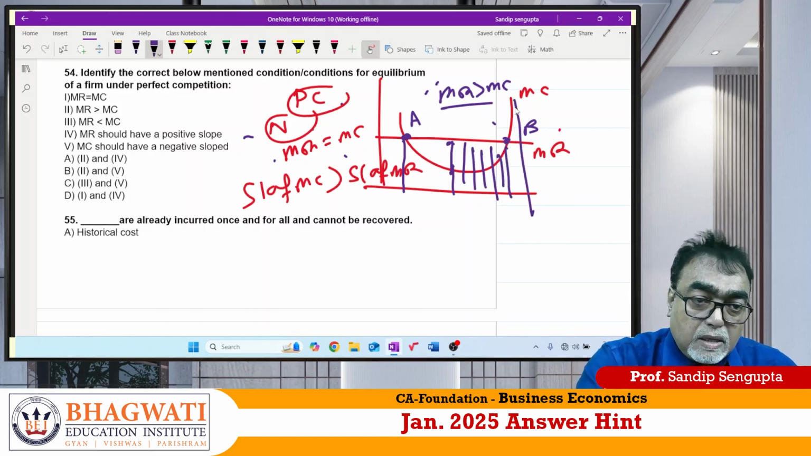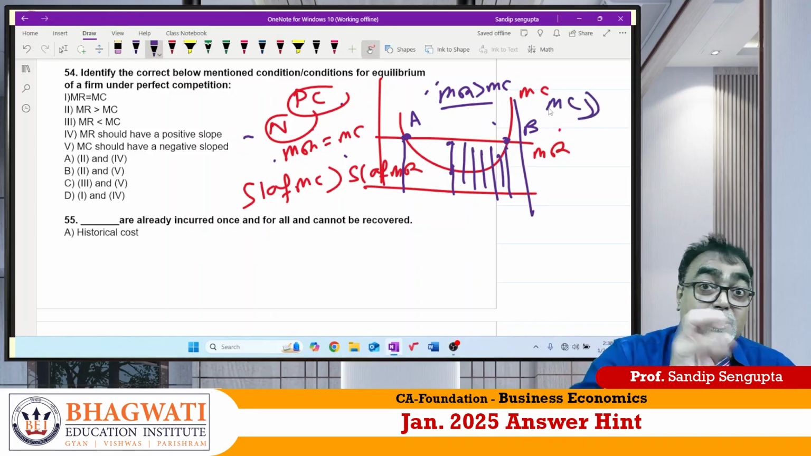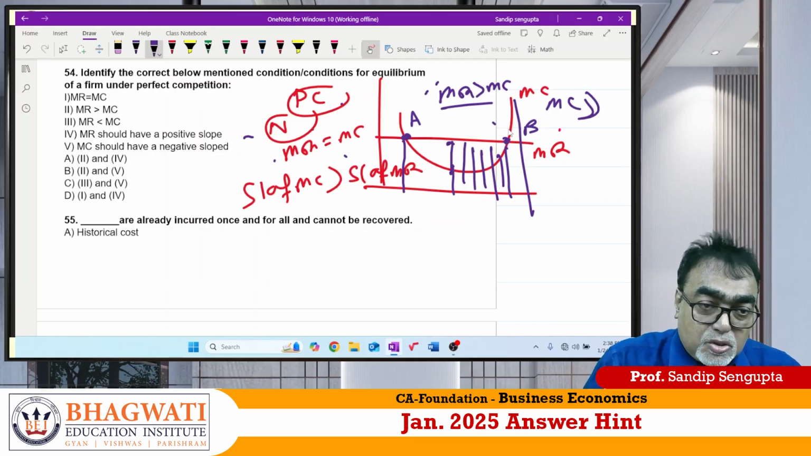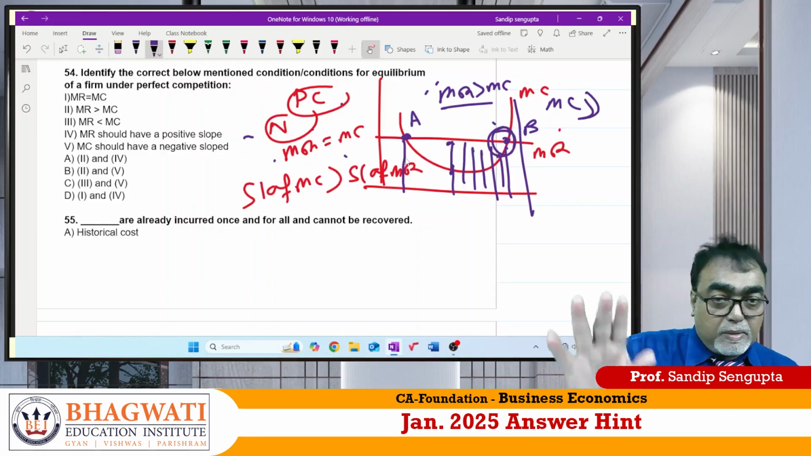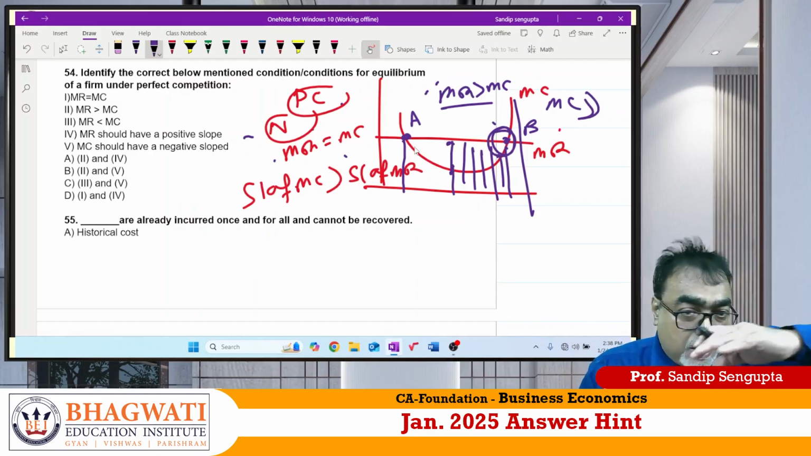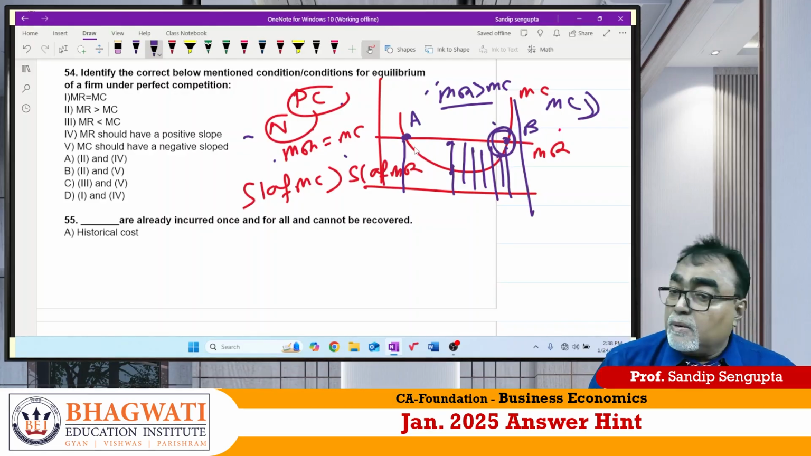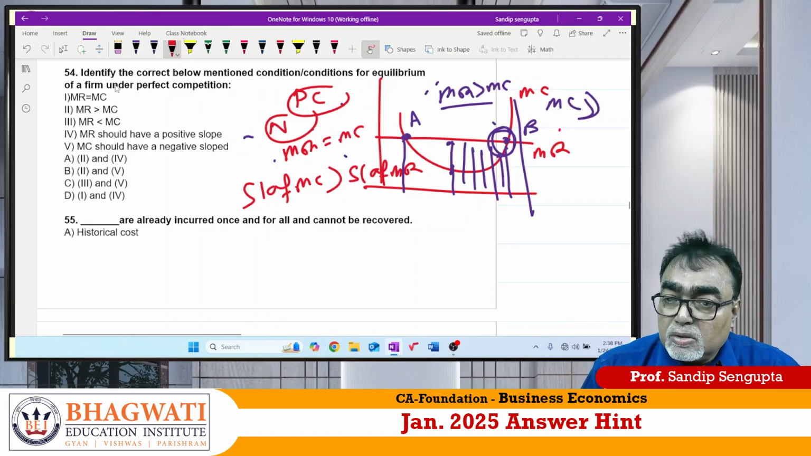If it is here, MC is greater than MR. What is happening? It is adding more to cost. No. You should equilibrate here. Now come to this point. MR is equal to MC for sure. But MC has an upward slope relative to MR. But is the MC slope positive or negative? Obviously positive. So 1 is correct and 4 is correct.